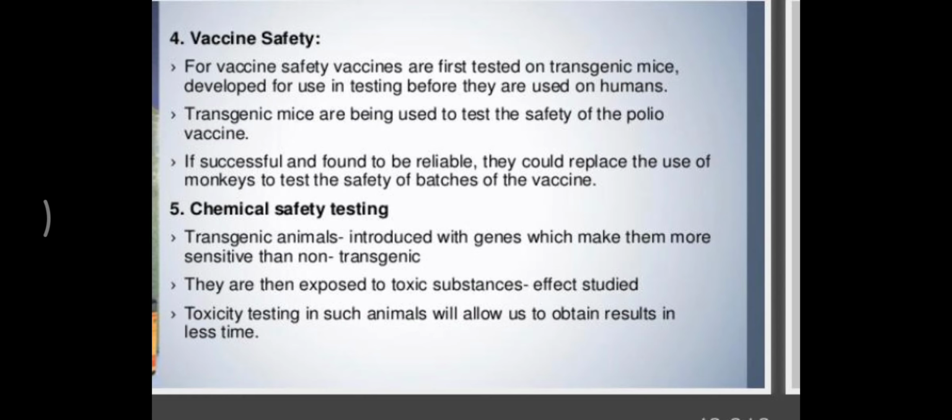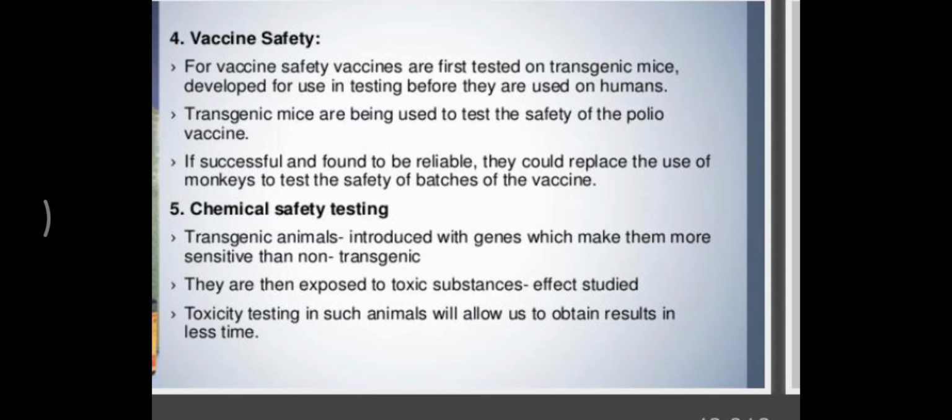The last is chemical safety testing. This is basically known as toxicity or safety testing. Transgenic organisms are created here which are more sensitive to chemicals in comparison to non-transgenic animals, and these organisms are exposed to toxic substances and their effects are studied on them.